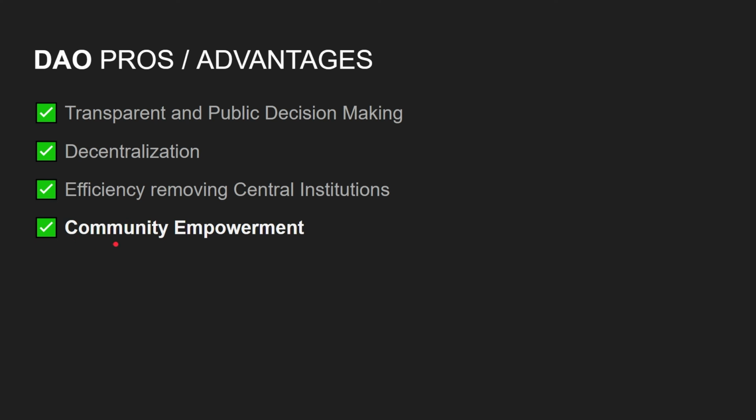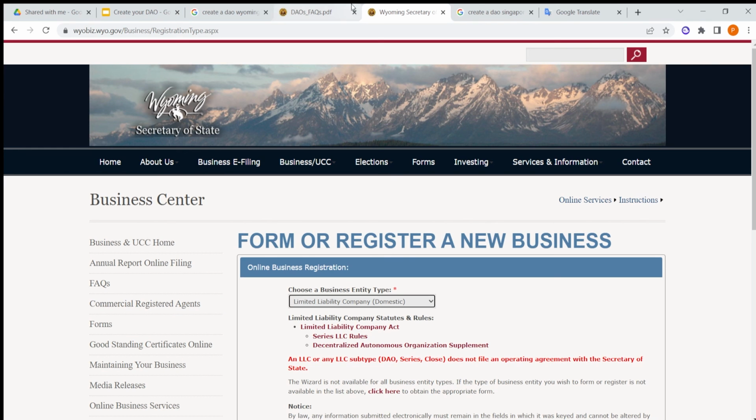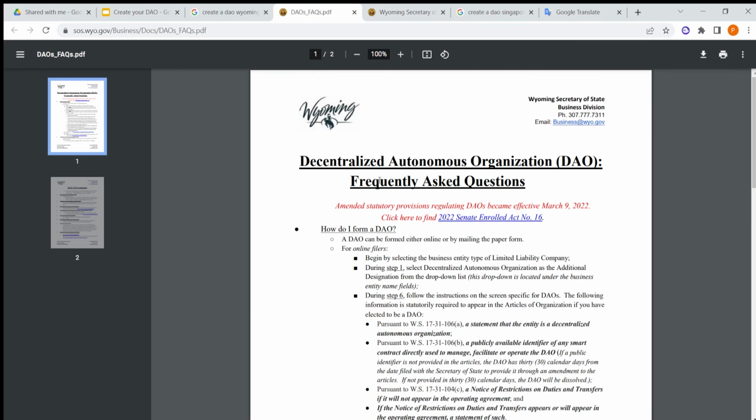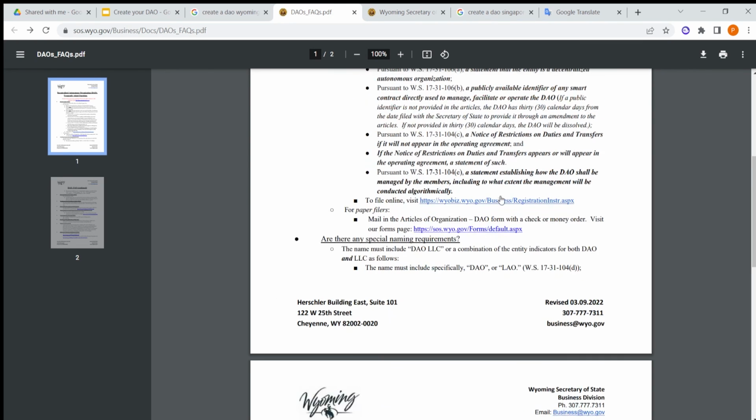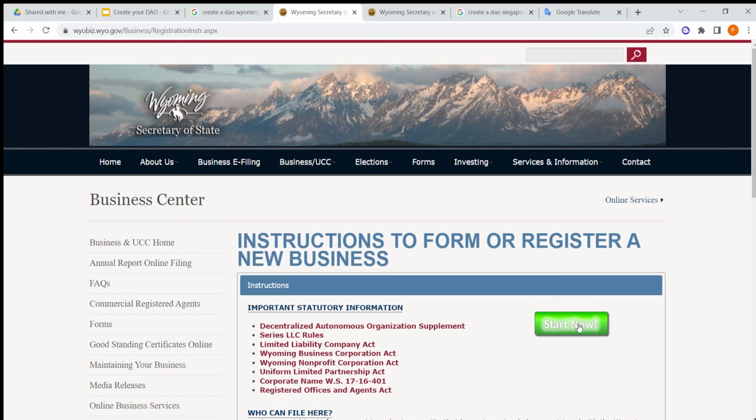You empower the thing you love most, your community. Finally, you can register a DAO in Wyoming. Here is the registration to file online, and you can start now. It costs $100. Also, you can register your DAO in Singapore. I recommend that, or the Bahamas and other countries like Switzerland.